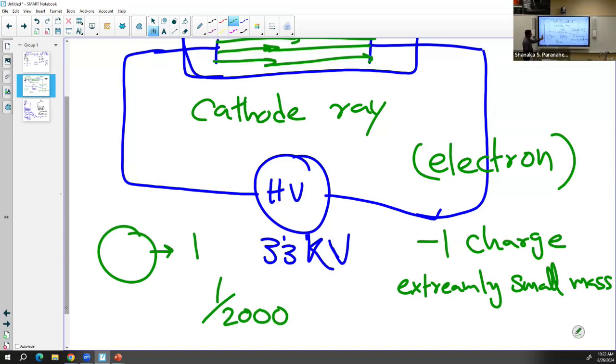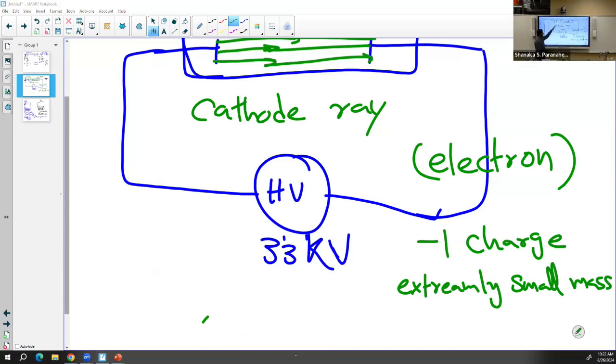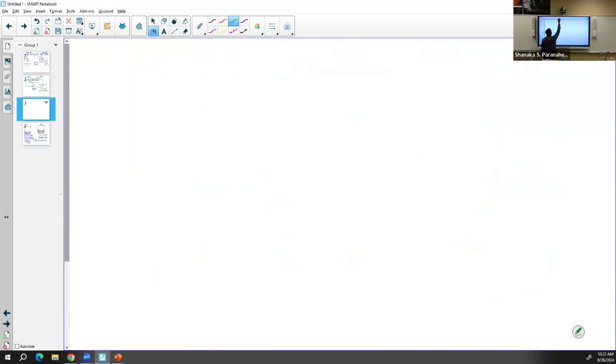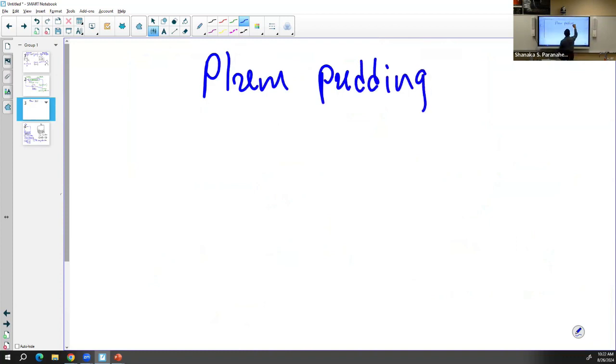Based on his experimental data, he proposed a model or structure for the atom, and that model is called J.J. Thomson's plum pudding model. This is the name he gave the model.